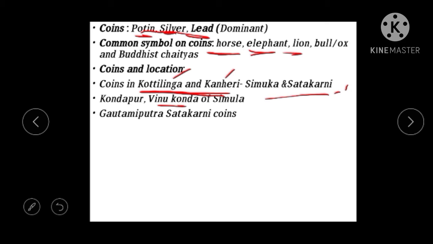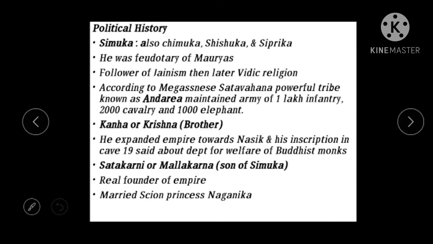And we also see coins of Agnisri Shatakarni. What is there on the coin is a symbol of a shipyard. Okay, a symbol of a shipyard on the coin. What does this mean? The symbol of a shipyard means trade relations. So with contemporary rulers, they had very good trade relations. That's why they minted in this way. Okay, finishing with the sources of the Shatavahanas, we'll move into the next, that is the political history of the Shatavahanas.